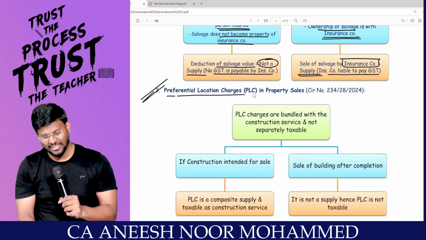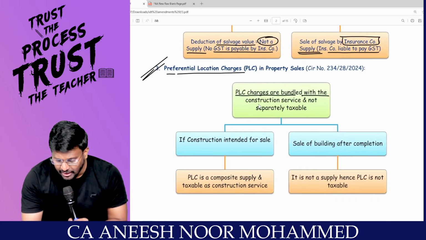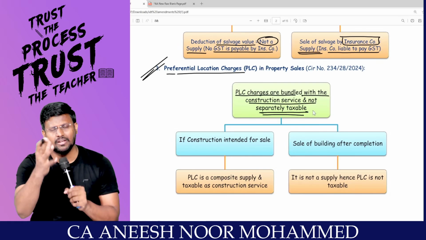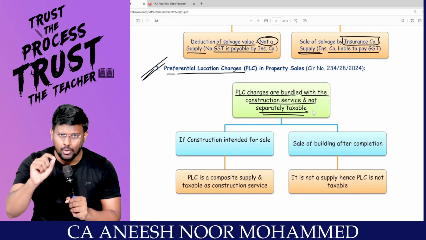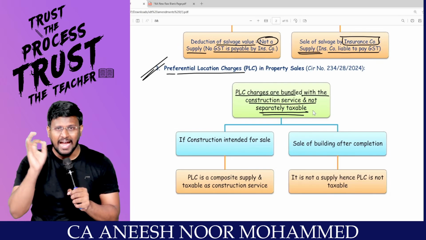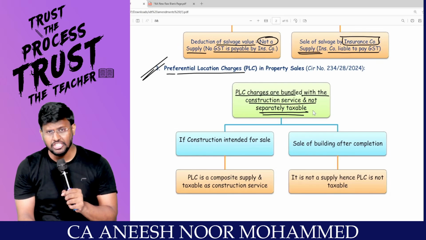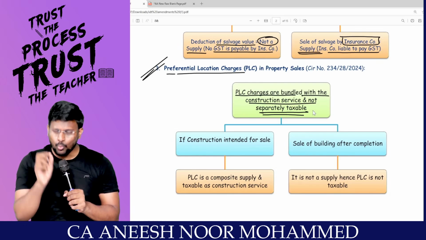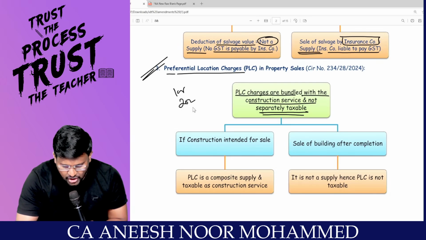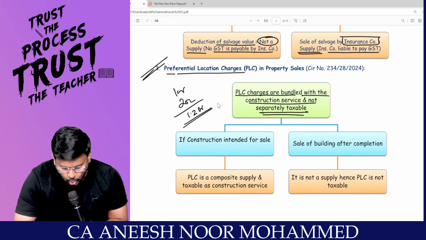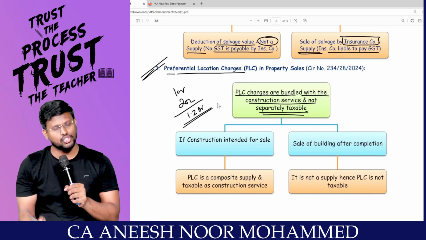Yes, sir. So you have to check that these PLC charges are bundled with the construction service and not separately taxable. For example, if I am Casa Grande, sir, I am collecting 1 crore rupees for the construction and 20 lakhs for the preferential location charges. So what is the taxability of that 20 lakhs? 1 crore is for construction and 20 lakh, total 1.2 crores. What is the taxability of that extra 20 lakhs is what our discussion is.